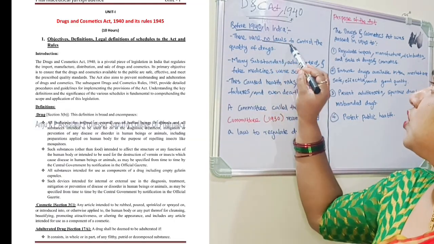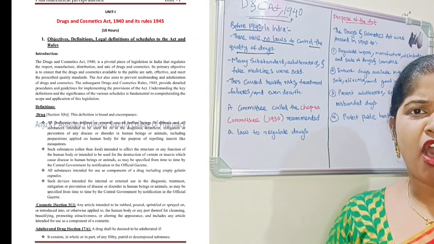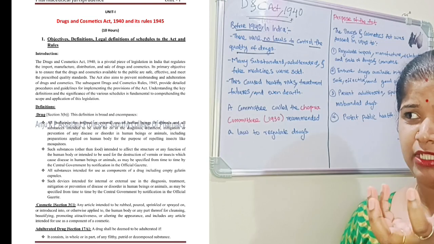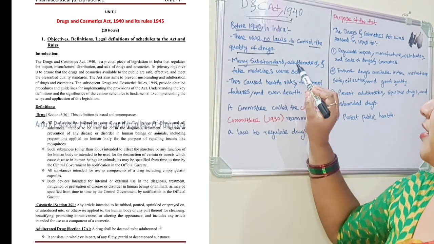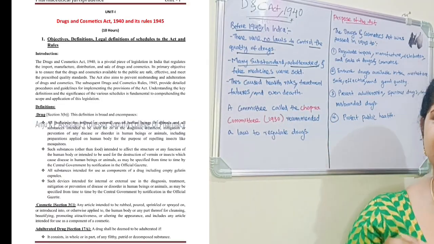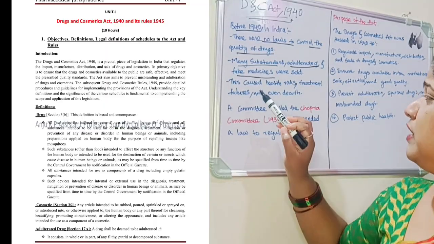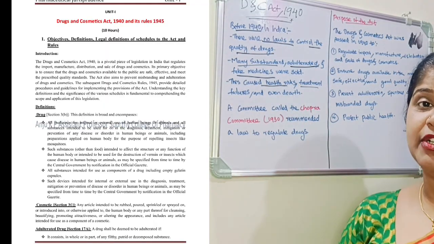There were no laws to control the quality of drugs. We don't know how much quality we are getting in a particular medicine. So in that time many substandard, adulterated and fake medicines were sold.